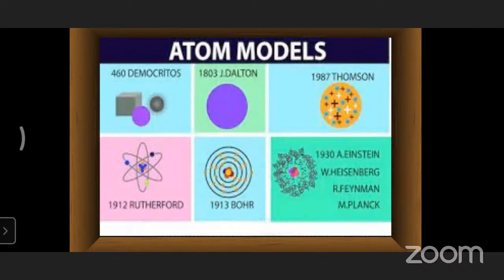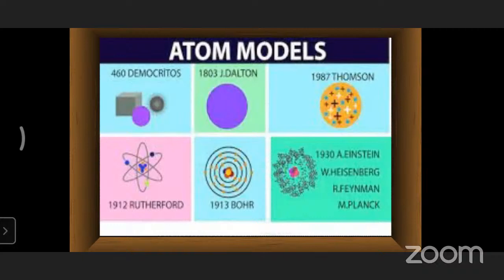In the year 1987, Mr. J.J. Thomson proposed the plum pudding model, or a beautiful watermelon model. We know how the seeds are embedded in the red part of the watermelon. In a similar manner, the red part is compared with positive charge and the seeds with negative charge. He considered the positive part as the red part, and the seeds as the negative parts in the watermelon. That was represented here in the Thomson model.